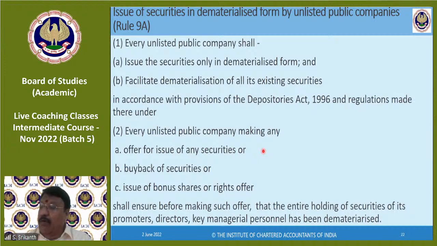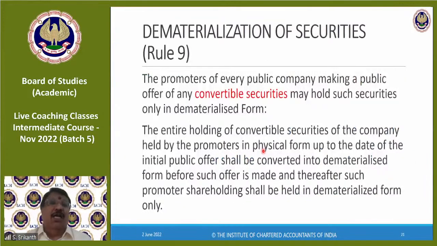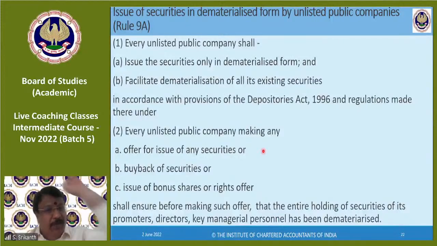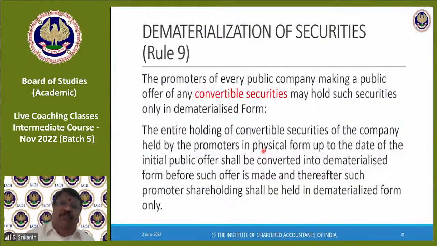According to Rule 9, non-convertible securities can be held in physical form. No, even if it is a non-convertible security, ma'am. What is a non-convertible security? Equity share. If you are going for a public issue, then that also has to be converted into dematerialized form. Please wrap your minds around this concept. If you want your shares to be listed on a stock exchange, they should be in dematerialized form. And yes, if it is a non-convertible preference share or non-convertible debenture, you can hold it in physical form, sir. Enjoy. Keep it in physical form.